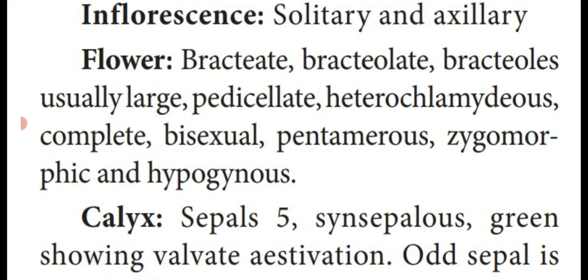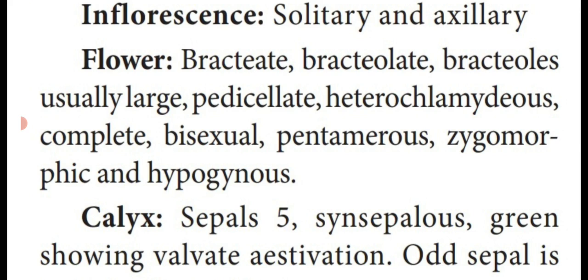Bracteolate: outer to the calyx, there are paired green appendages known as bracteoles. A flower with bracteoles is known as a bracteolate flower. Here in this plant, these bracteoles look very large in size. Long pedicel, that means a stalk is there, so pedicellate flower.